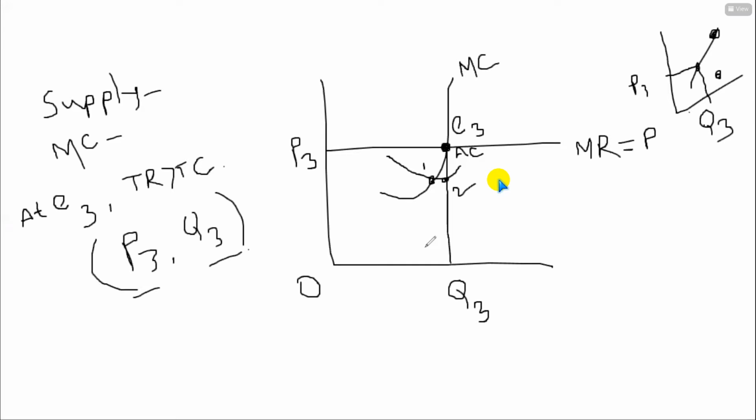Okay. Now this is an abnormal profit situation. Abnormal profit actually means what? The existing firms are having more income.